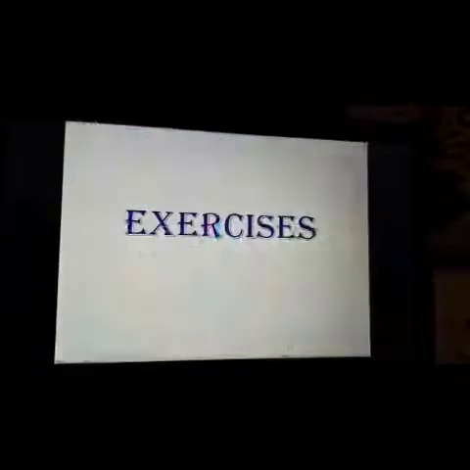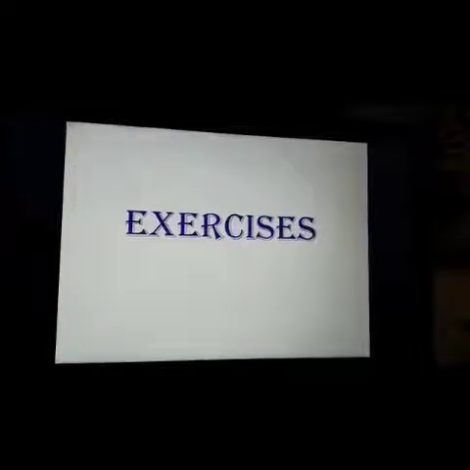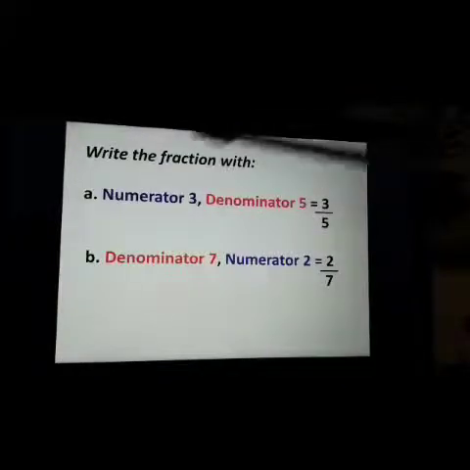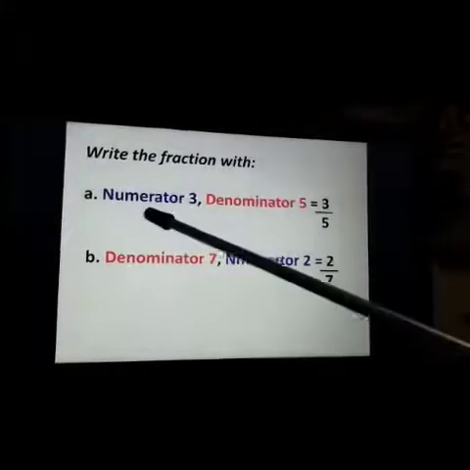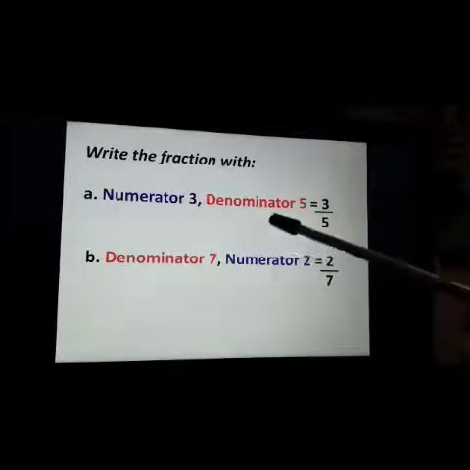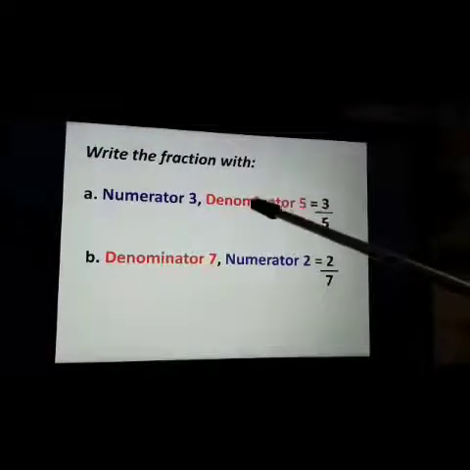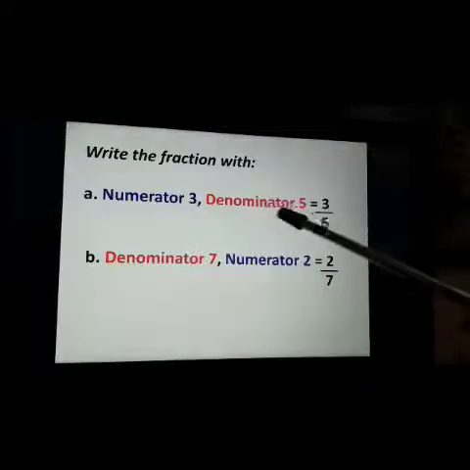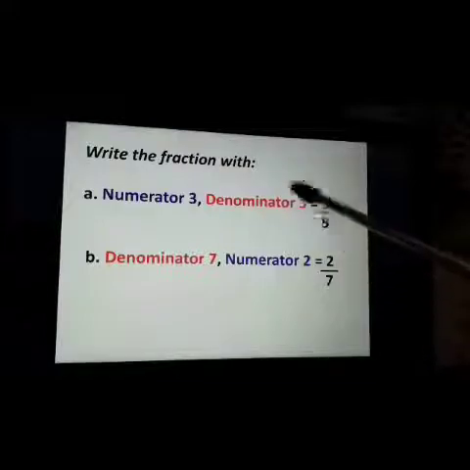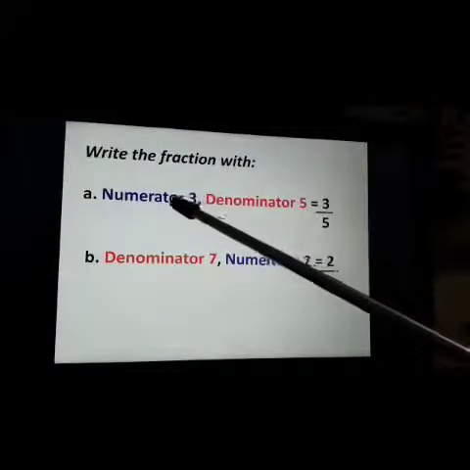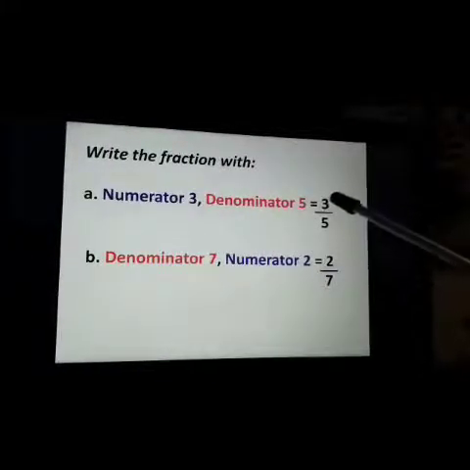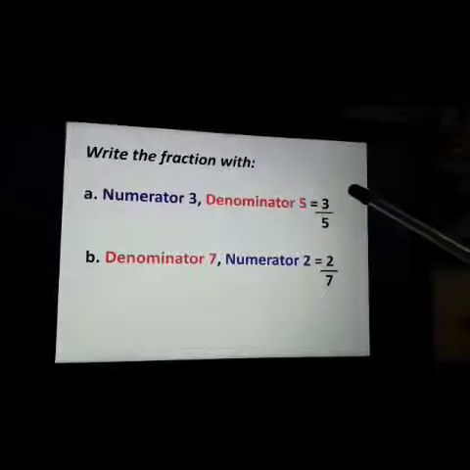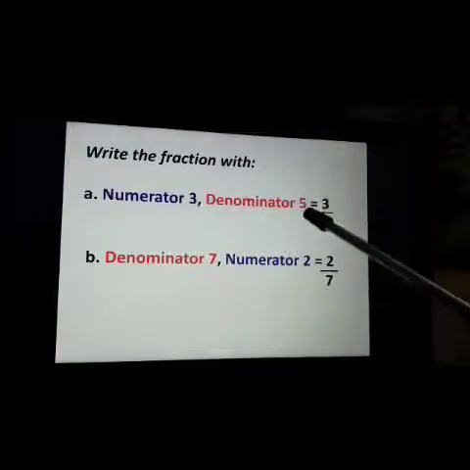Let's do some exercises. Write the fraction with numerator 3 and denominator 5. Denominator means the number written below the line. So this is 5. So denominator is 5 and numerator is 3. Okay, the number written above the line is called numerator. So the fraction will be 3 by 5.